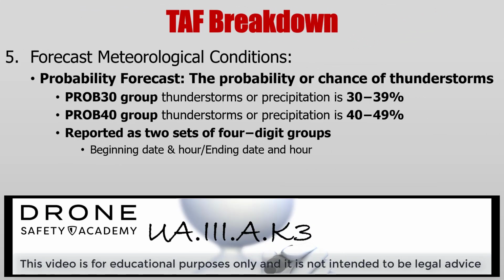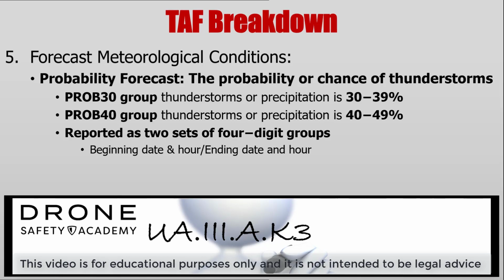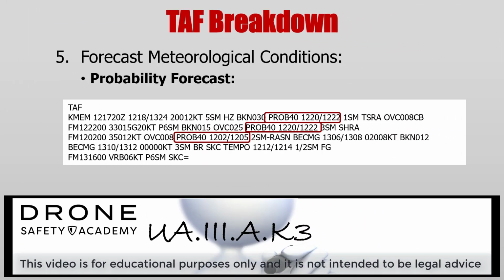Next up is the probability forecast, and this is the probability or chance of thunderstorms. For a probability 30 group, this means thunderstorms or precipitation at a 30 to 39% chance. These are reported as 2 sets of 4 digits: the beginning date and hour, ending date and hour. In this example, taken out of the Airman Knowledge Testing Supplement, we have 3 probability groups, all probability 40.